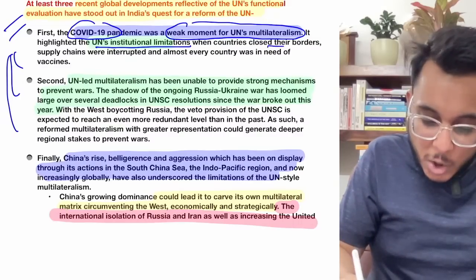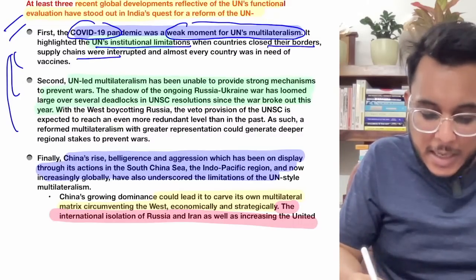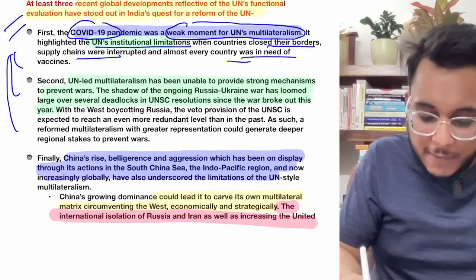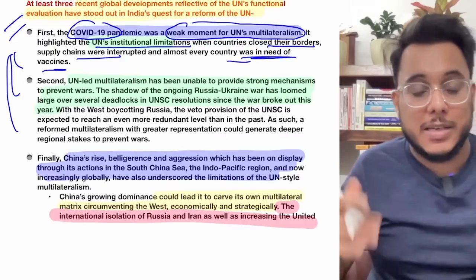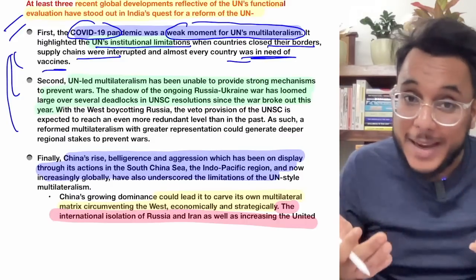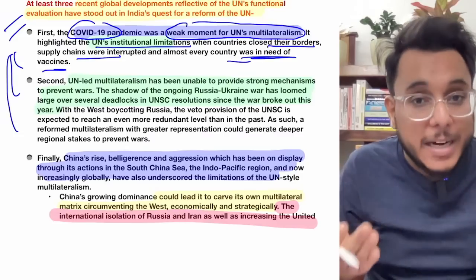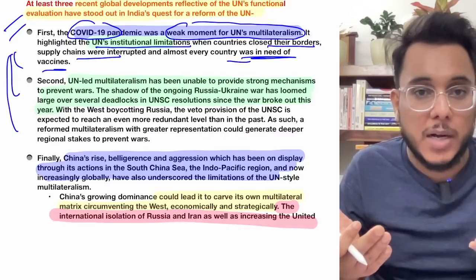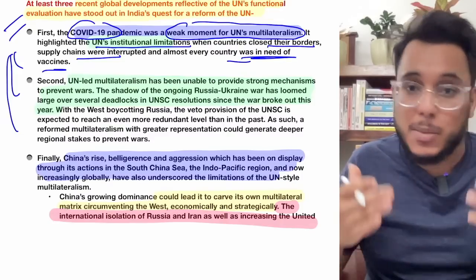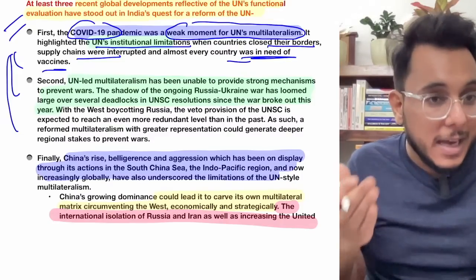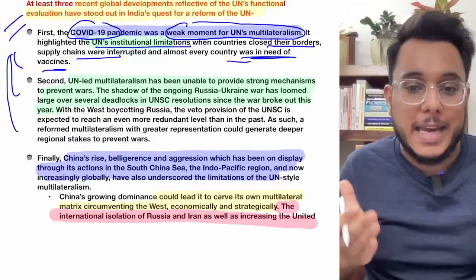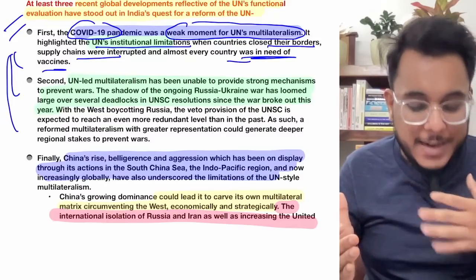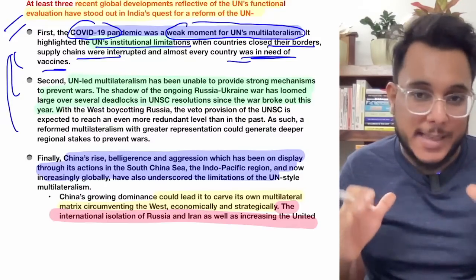Fine. Countries closed their borders, supply chains were interrupted. Okay, what happened? Countries which needed the vaccine were not provided the vaccine, supply chains got interrupted, global trade got interrupted, the economy of the world came under a lot of stress, but the UN bodies, UN institutions were not able to make any effort in this direction. So we find that the limitation of the UN has been seen.